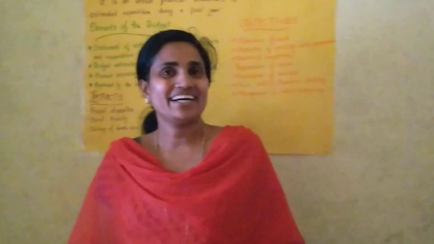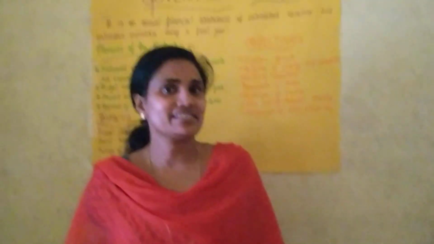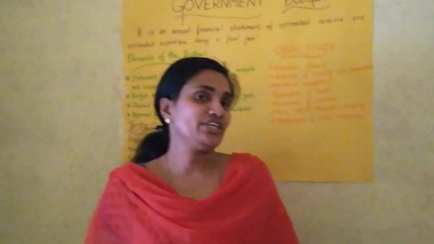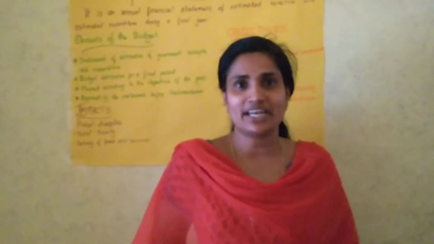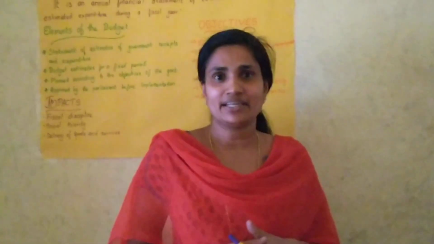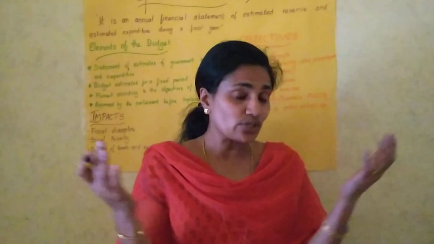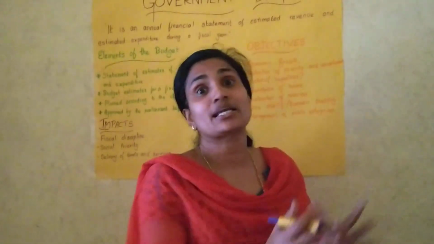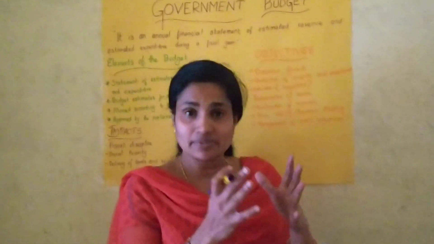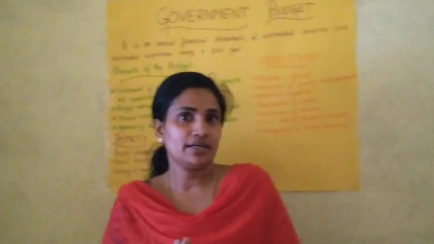Good morning, guys. As we all studied in the previous lessons, the conditions of inflation, deflation, deficient demand, excess demand, deficient supply, and excess supply can be controlled through certain fiscal measures implemented by the government.